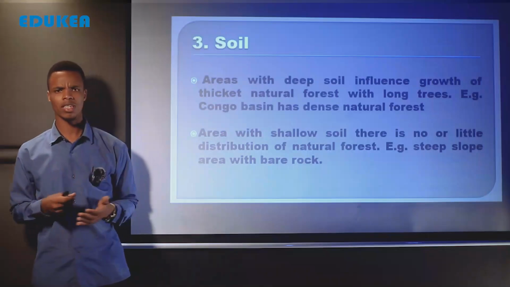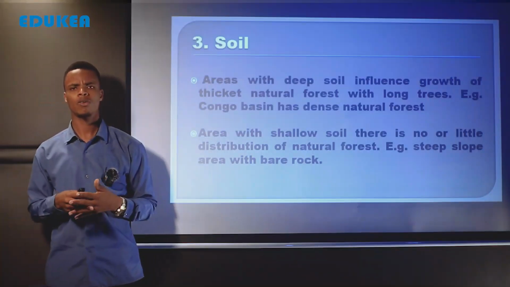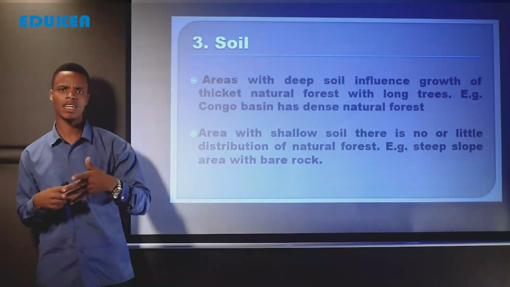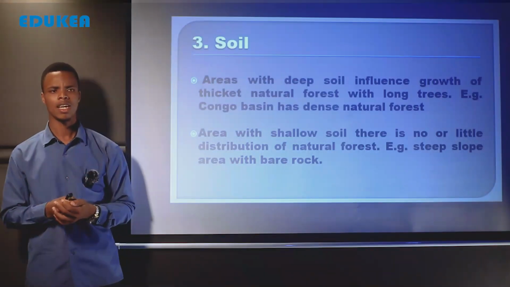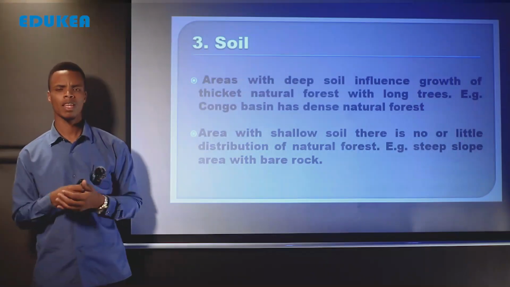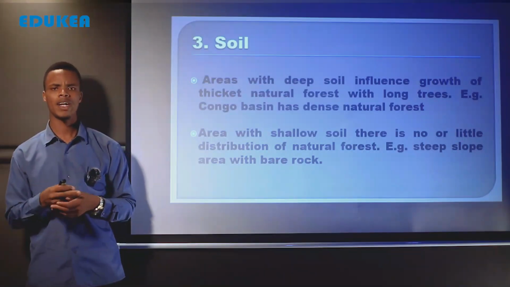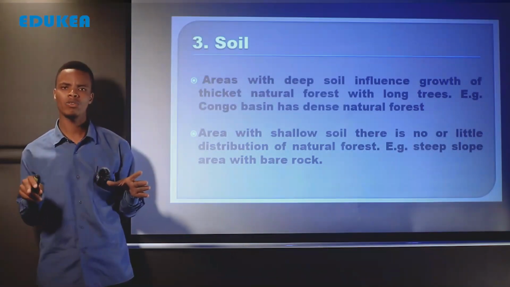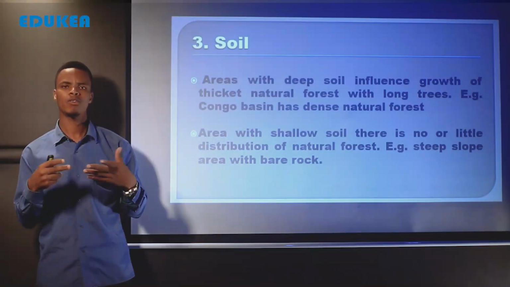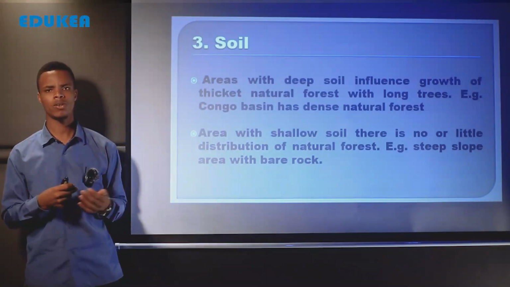Here we talk about soil. And when we talk about soil, here we talk about those areas where there is deep soil and those areas where there is shallow soil. In areas where there is deep soil, always support growth of natural forest. Unakuta kwamba ile maeneo ambayo yana udongo ambao umeendelea vizuri na rutuba na umejaa vizuri, huu una support hii misitu ya asili inakuwa. Na mfano mzuri ni kule Congo Basin.